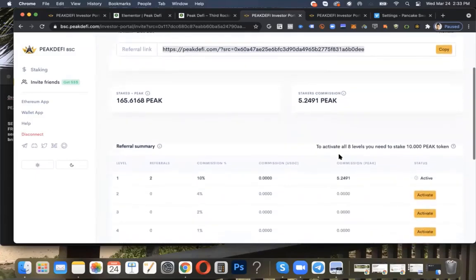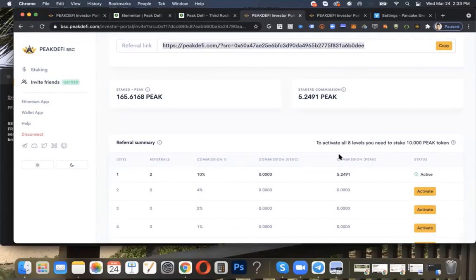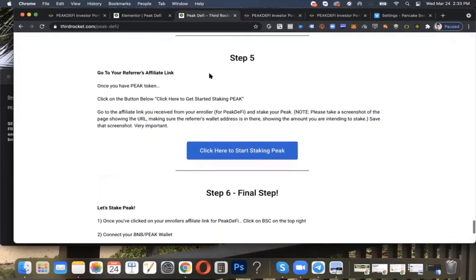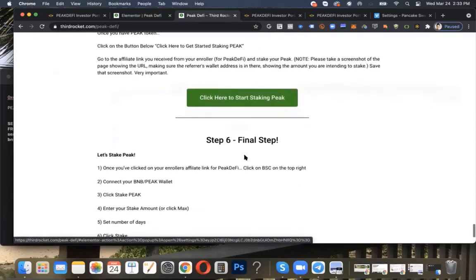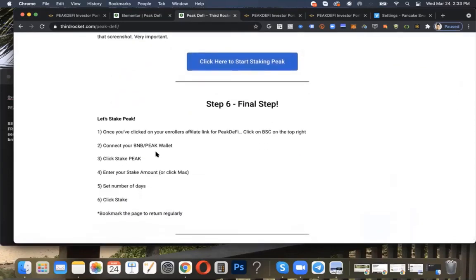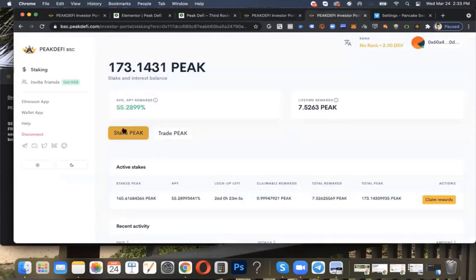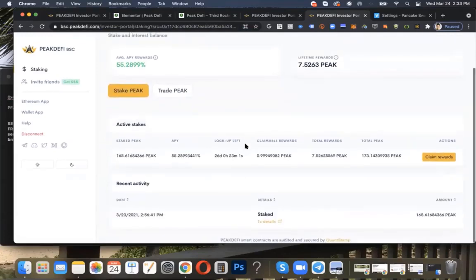But again, we want to make sure that you don't give your affiliate link to anyone until they go through every other step. They need to go through all the steps until they get to step 5, and then they click on the link or receive your link, because if not, then you lose out on being connected to that person, because you have to do it right away. They have to stake the Peak as soon as they get to that link, okay?